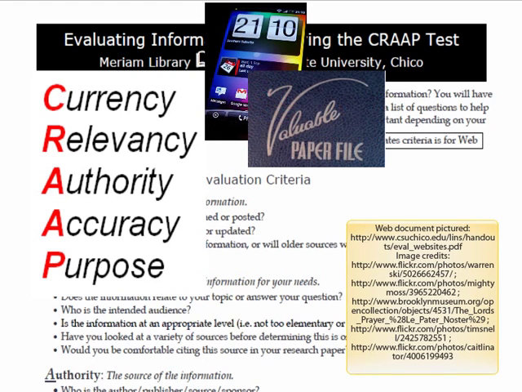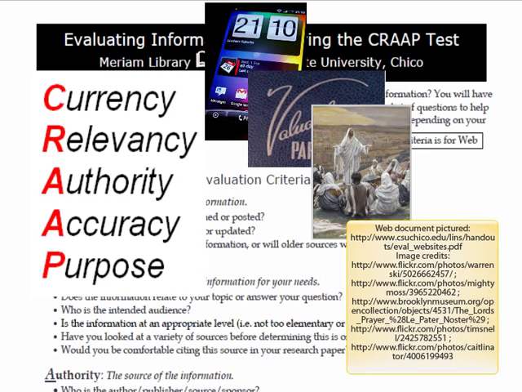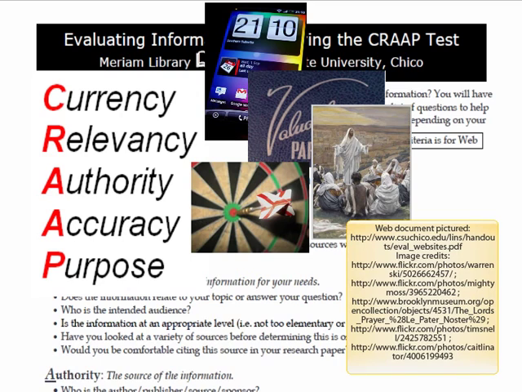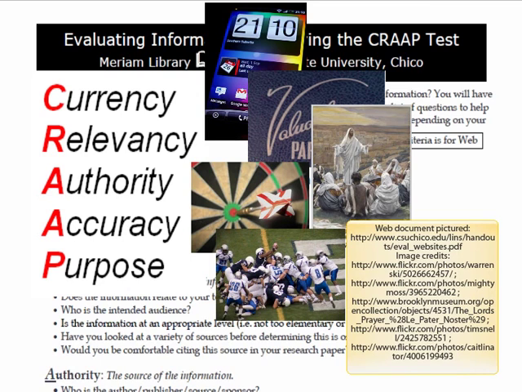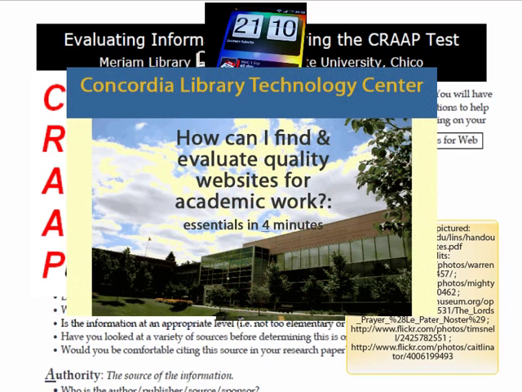How relevant is your source to the topic you are exploring? Authority. Consider the source. Is he or she qualified to speak on this issue? Is your source accurate? Can given facts be cross-referenced? Purpose. Can you determine some of the reasons for why something was said by a source or was in a resource? To consider this CRAP diagnostic in more detail, check out the How Can I Find and Evaluate Quality Websites for Academic Work tutorial.